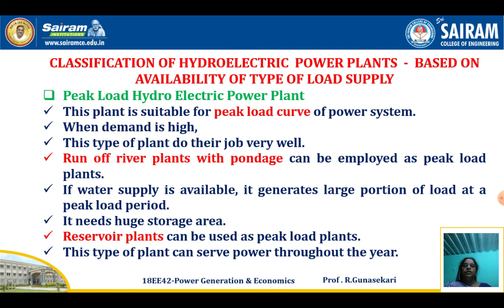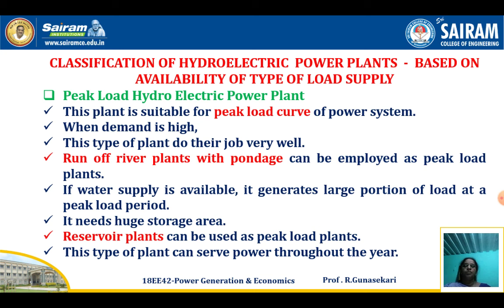Then the peak load hydroelectric power plant. This power plant is suitable for the peak load curve of the power system. Load curve means we can draw the load versus the time; that is the load curve. When the demand is high, this type of power plant does its job very well. Run-of-river plants with pondage only are employed as peak load power plants.